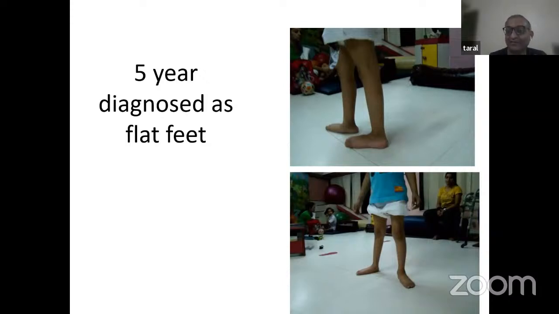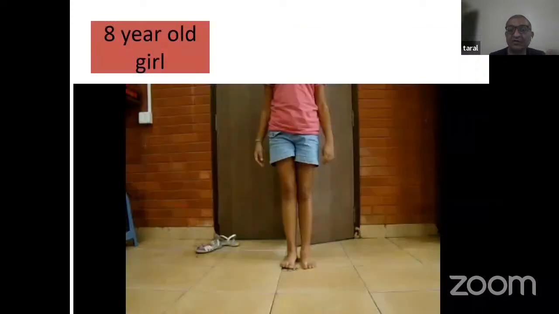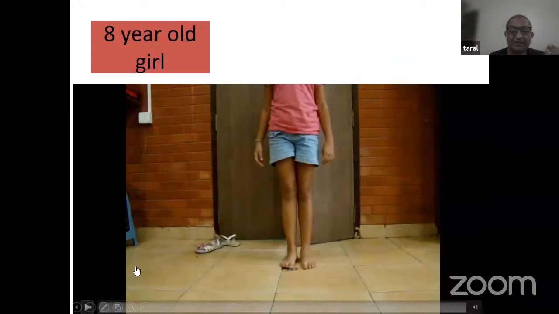which means that not all flat feet are abnormal. Flat feet can be normal when they are in a younger child. They can be normal when there is no pain. They can be normal when there is no associated gait abnormality. Okay, so it's important to see the children walking in the clinic.